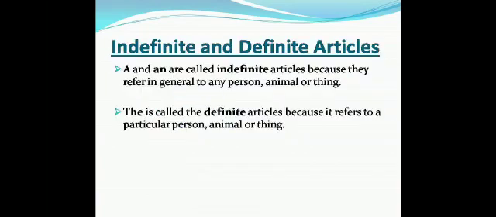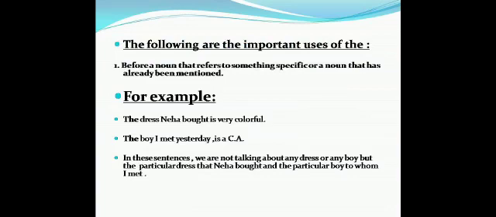Students, there are two types of articles, indefinite articles and definite articles. A and an are called indefinite articles because they refer in general to any person, animal or thing. The is called the definite article because it refers to a particular person, animal or thing. Now we are going to learn important uses of article the.